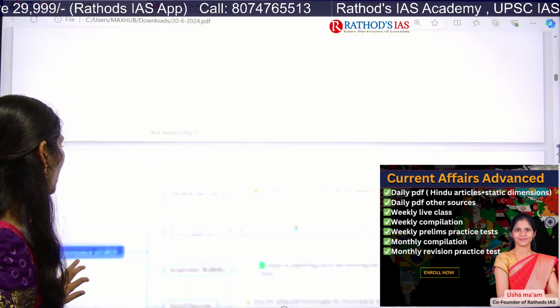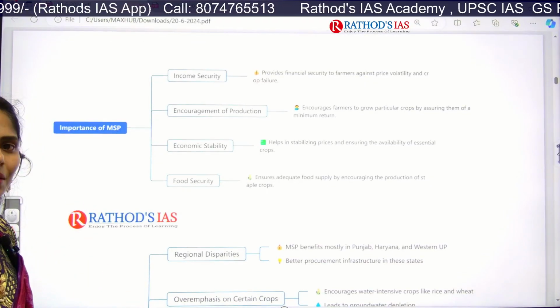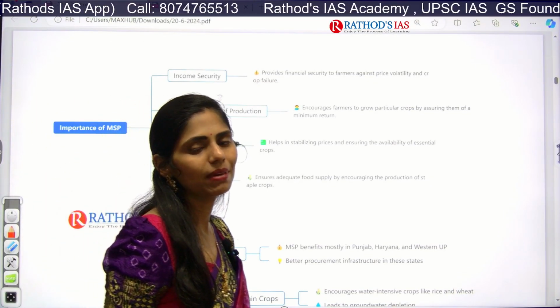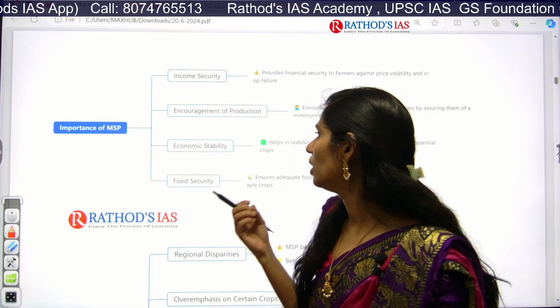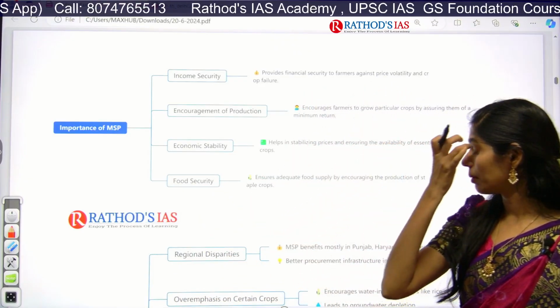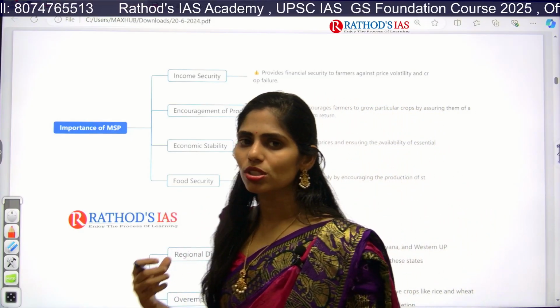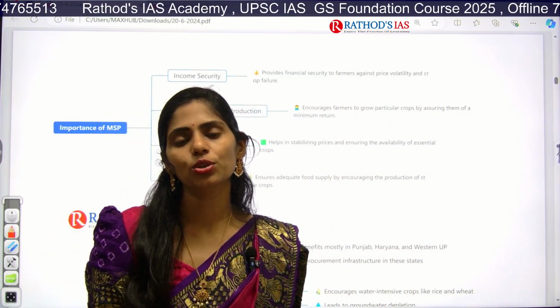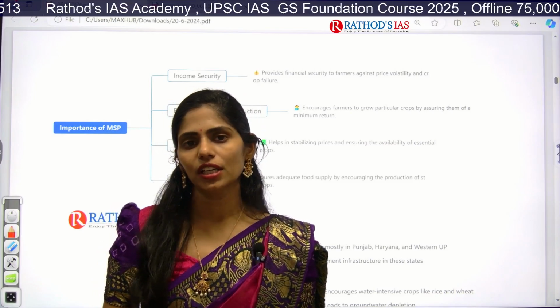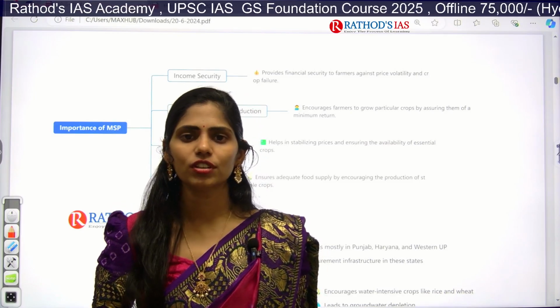Now let us see these mind maps. Many of you are complaining that the mind maps cannot be visible, but I tried a lot to improve the quality of this mind map, and I can't. So if you're not able to see this, I will share the PDF with you, so in the PDF at least you can take note of these mind maps.